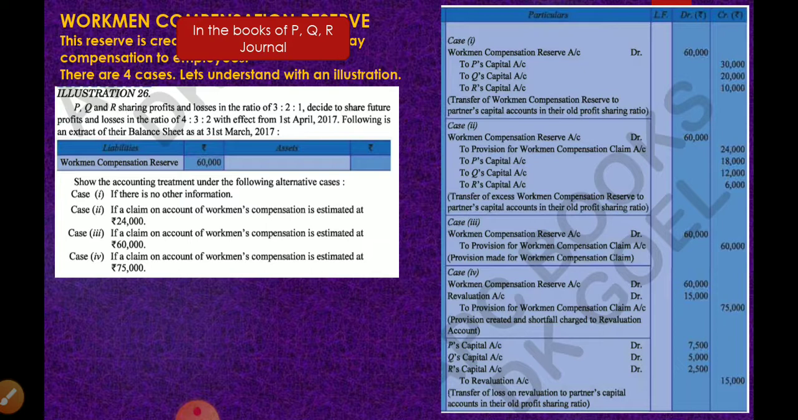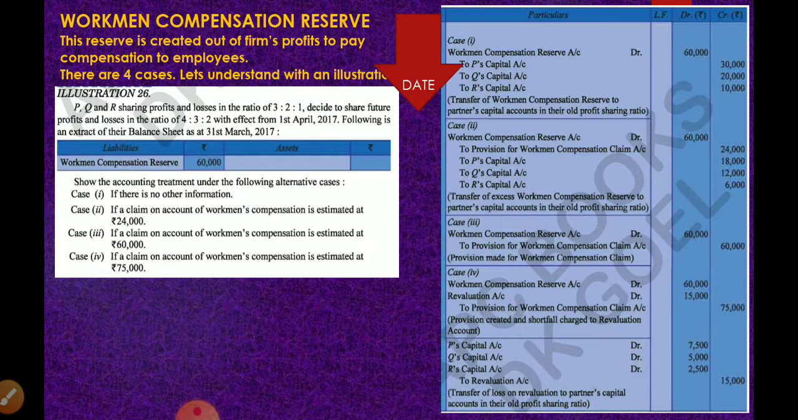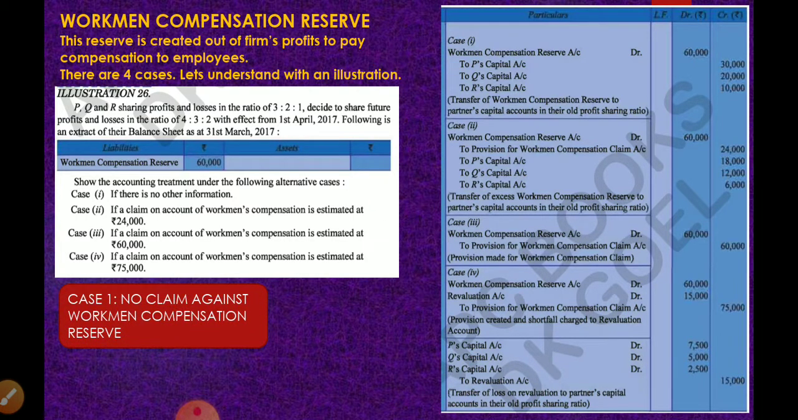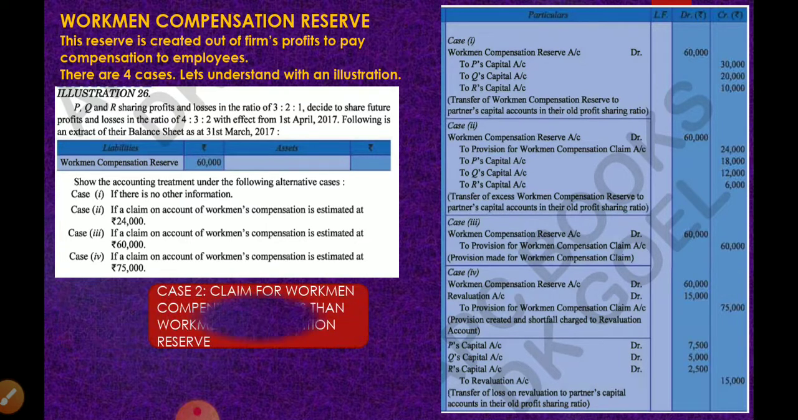That is case 1. So children, because of lack of space, I did not write "in the books of P, Q and R, journal entries". This you have to write on top of the journal entries. And also the date column is missing. Because of lack of space, I have removed the date column. You have to write the date column. Now let us see case 1.